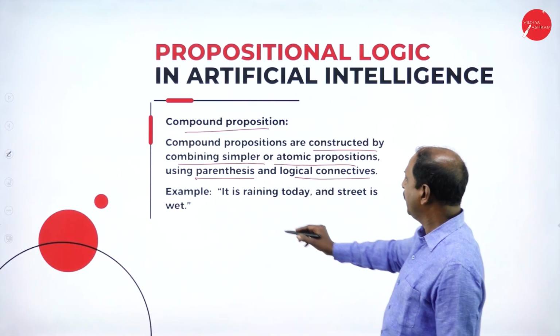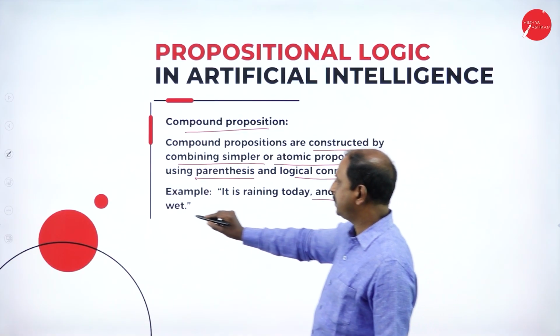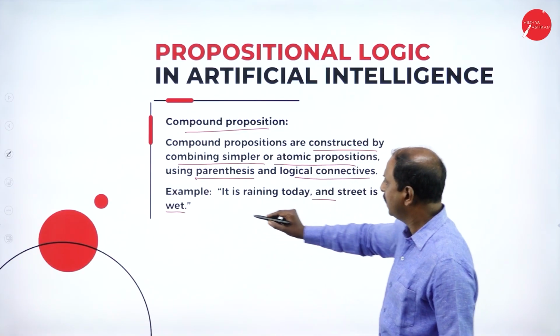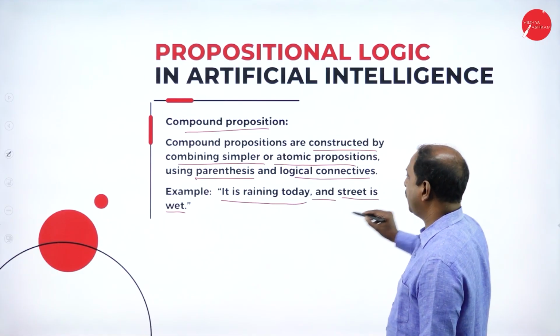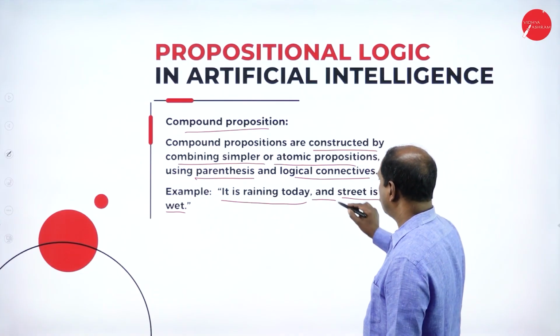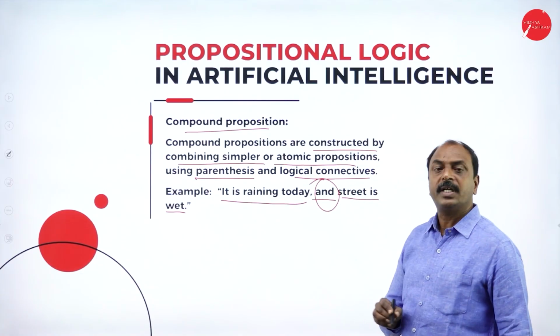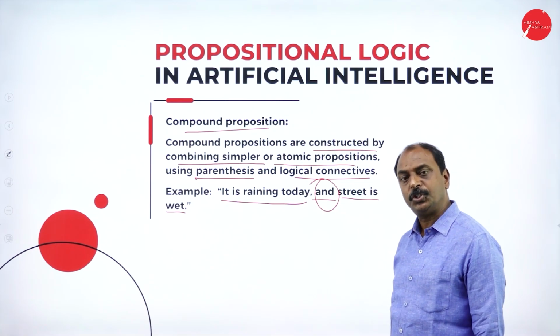For example, "it is raining today and the street is wet." If you consider this, "it is raining today" is one atomic proposition, and "the street is wet" is another atomic proposition, and we are combining these two with the help of a logical connective. So this is the definition of a compound proposition.